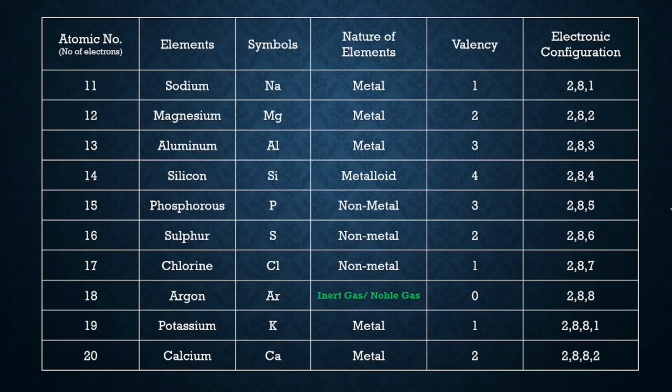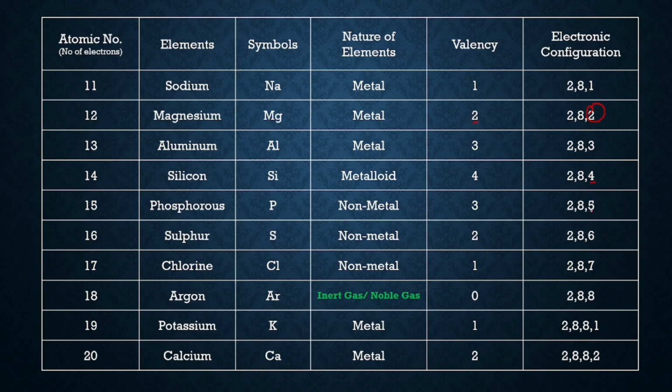Moving to the next, here also you can see sodium has 1 electron, loses this electron, valency is 1, and forms a positively charged particle, sodium ion, Na+. Magnesium, 2 electrons are lost, so it acquires a 2 positive charge, valency is 2. Aluminum 3. Silicon, generally the one which has 4, they share and form compounds.